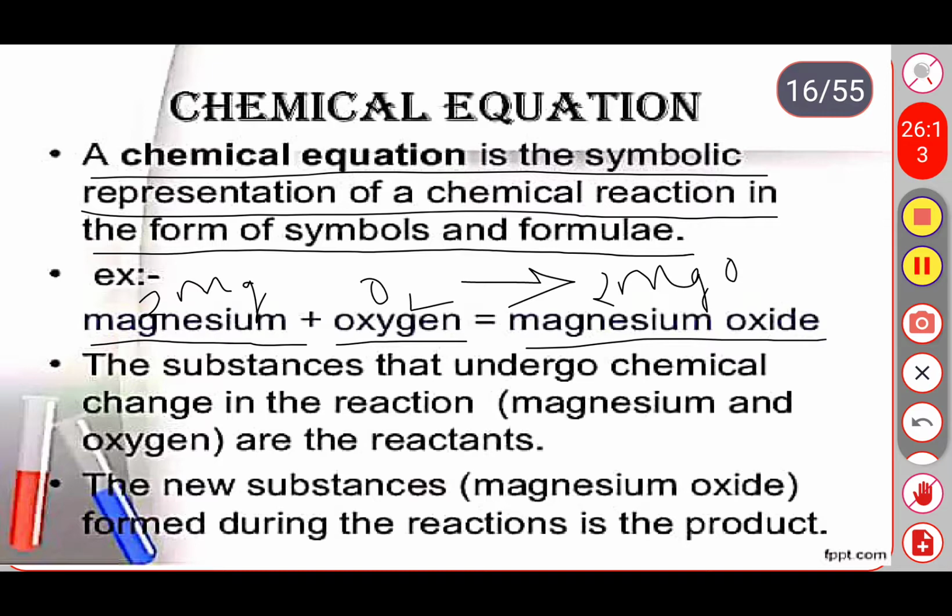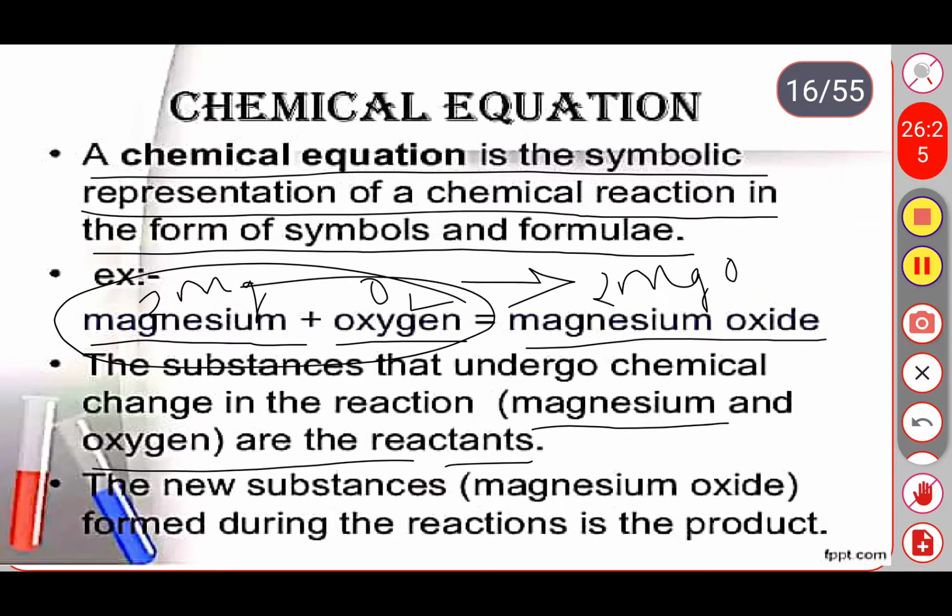The substances that undergo the chemical changes in the reaction, magnesium and oxygen, are called reactants. These two are the substances taking part in the chemical reaction and combining together, so we call them reactants.